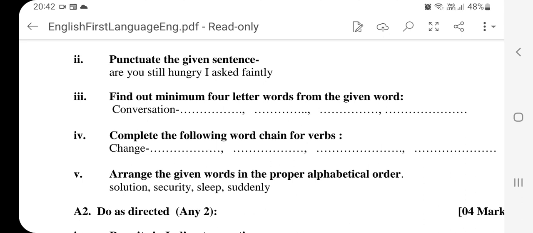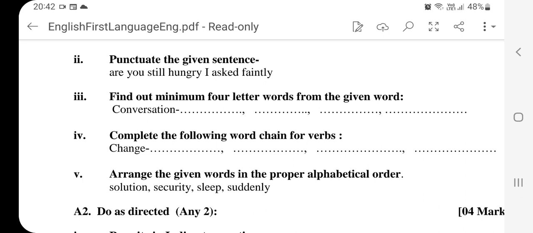K-E-E-P. And my last alphabet now is P. Therefore, my last word I have formed as peep. P-E-E-P. You can of course form any word, but remember to form the words with the last alphabet that it is ending with and to keep the verb in the simple present tense.